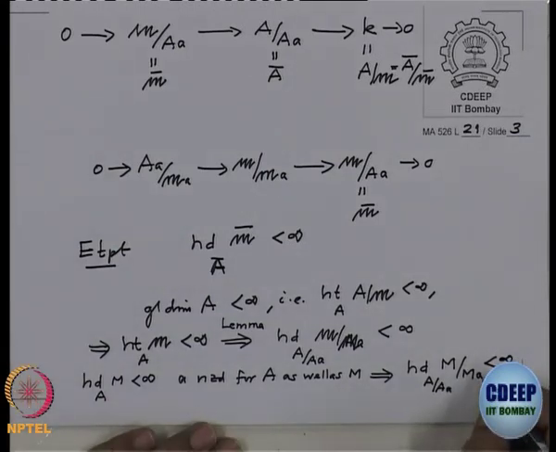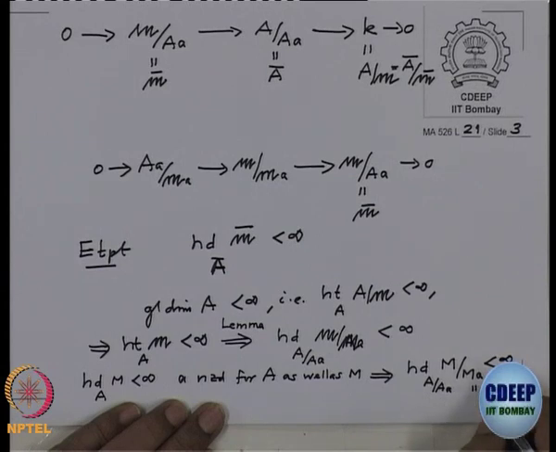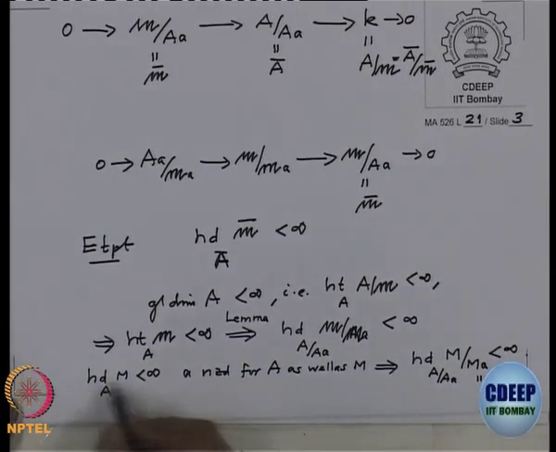Strictly speaking I should write it on the other side. Now this means this is the ideal A times M. So this is what we have proved earlier.